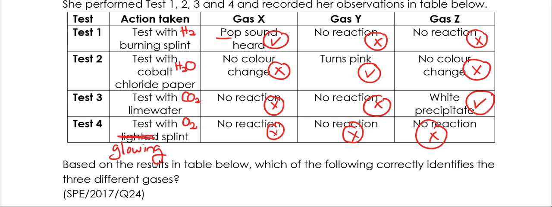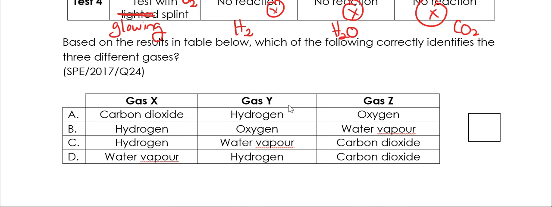So gas X is hydrogen. Gas Y is water vapor. And gas Z is carbon dioxide. The answer is C.